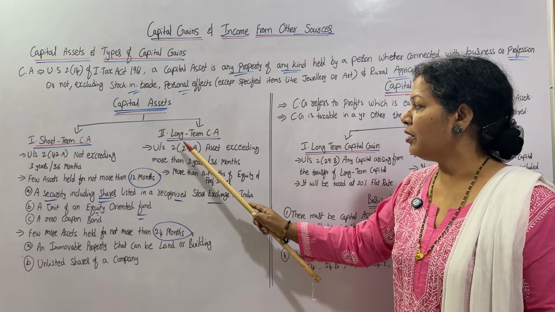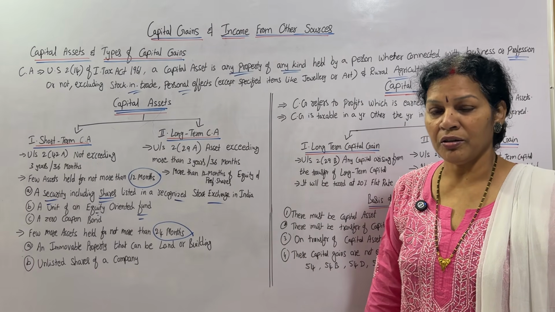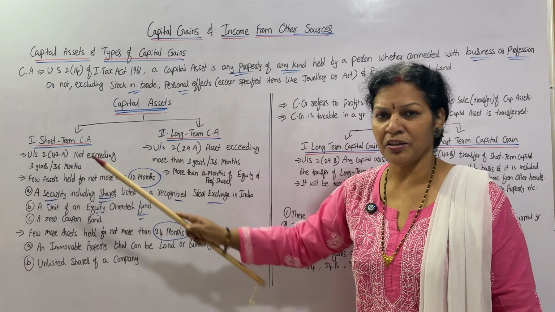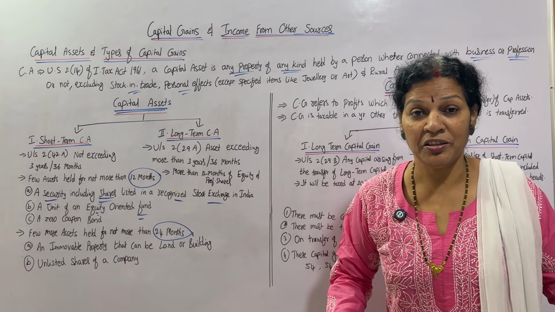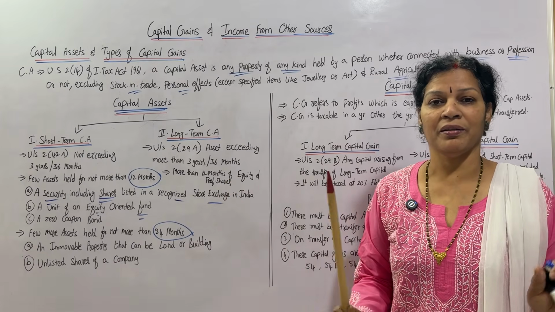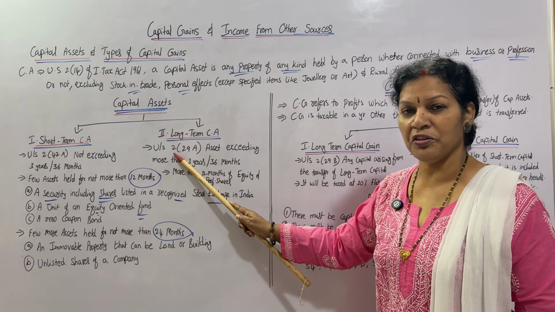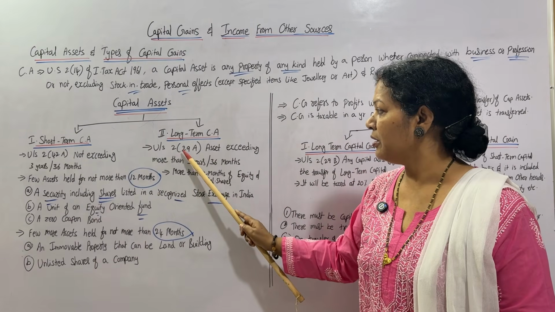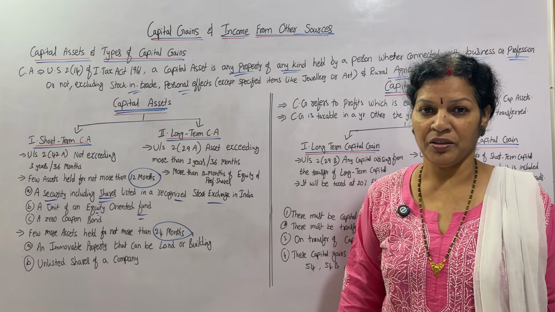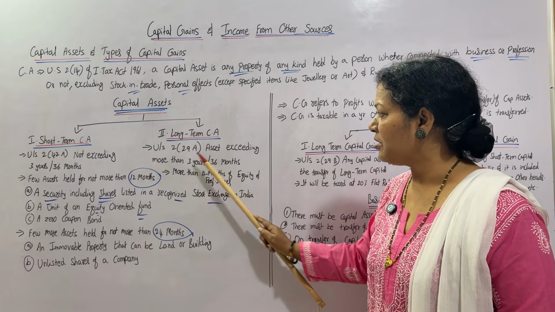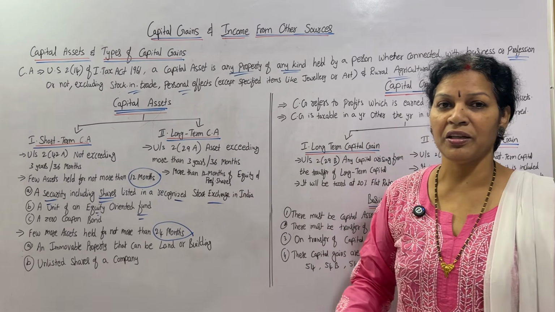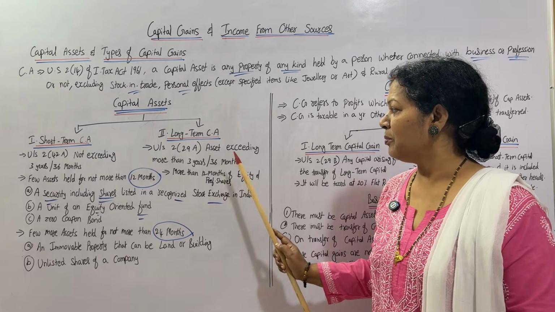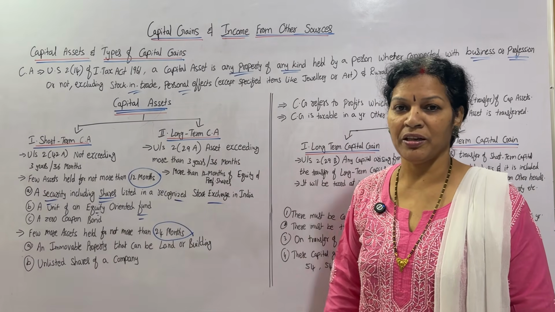Now, next one, long term capital asset. What does long term capital asset mean? Here, not exceeding 3 years, that is 36 months, we are saying. If it is exceeding 3 years or 36 months, that will be long term, simple. But you have to remember it is under section 2 subsection 29A. An asset held more than 3 years or 36 months is a long term capital asset. Below that, it is a short term capital asset.